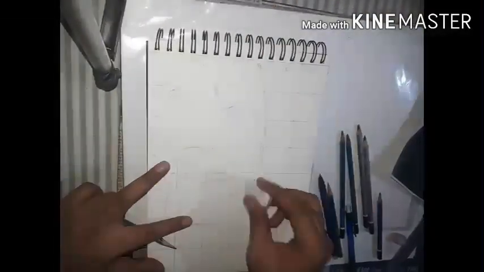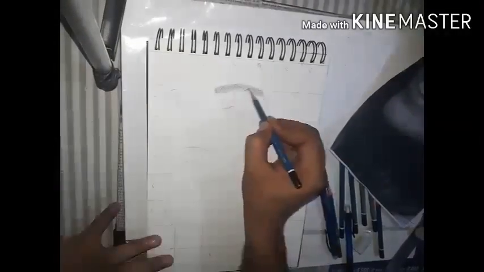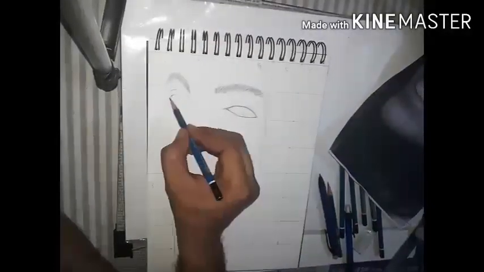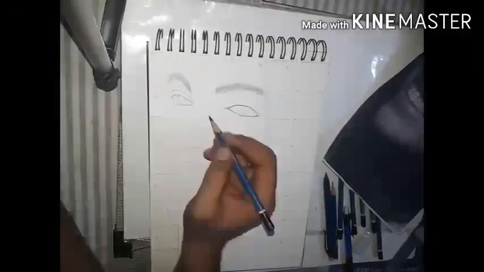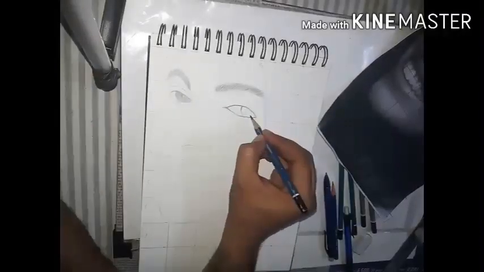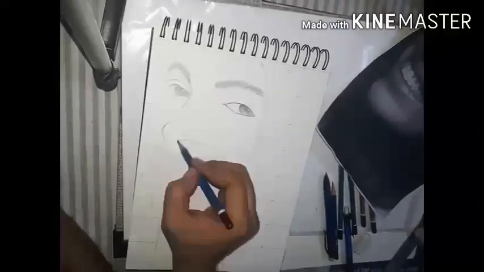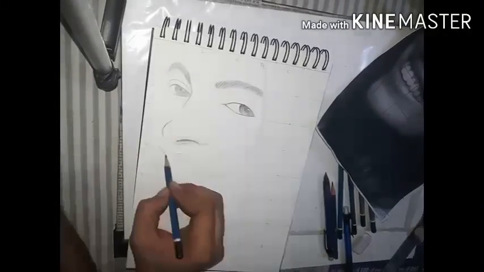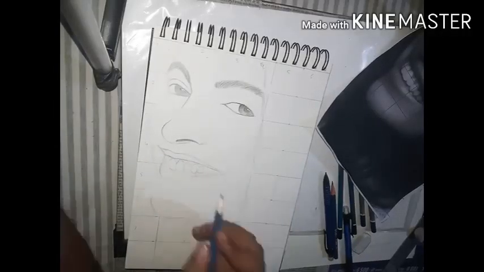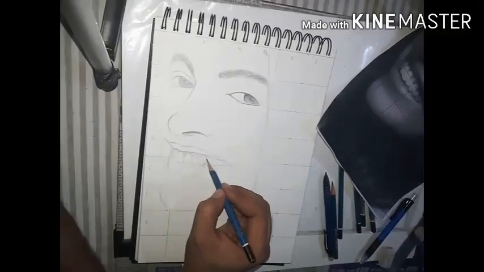After drawing, erase the graph and start shading. And shade according to the light and shade in your portrait.